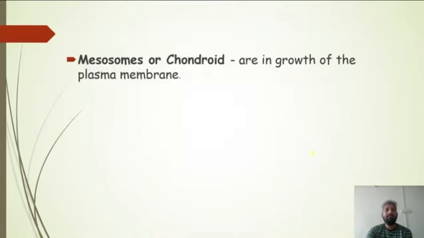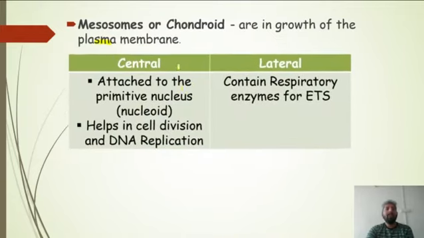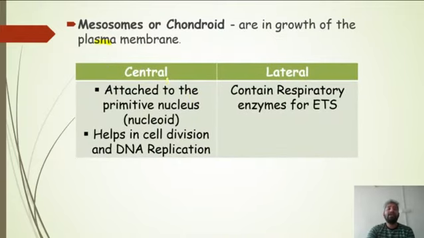Now, the mesosome or the chondroids, they are the ingrowth of the plasma membrane. Mesosomes are what? They are the ingrowth of the plasma membrane. They are of two types. In the diagram, if you see, I have made one mesosome in the center and one at the side. So they are of two types, central as well as lateral. Lateral means side, central means center.